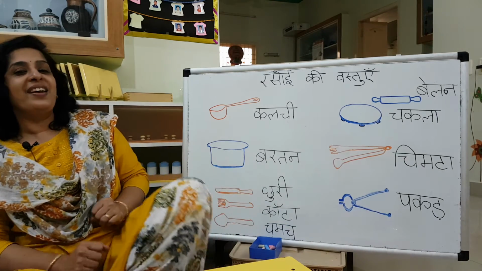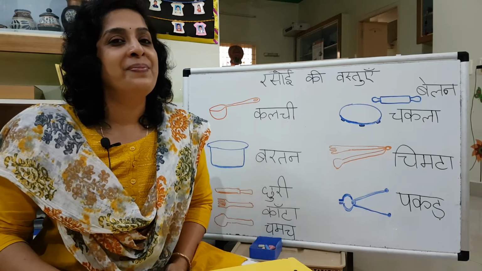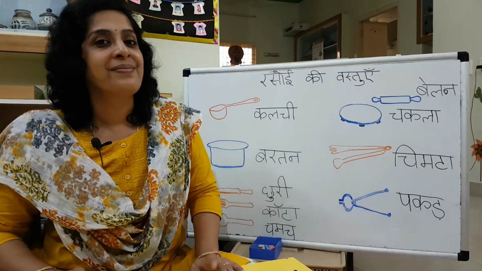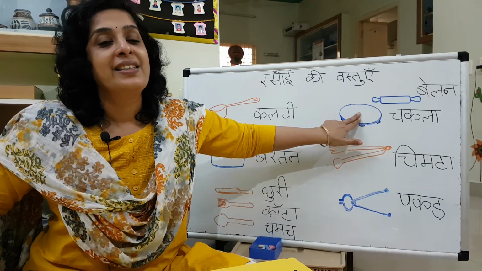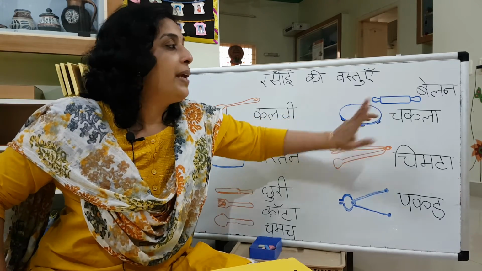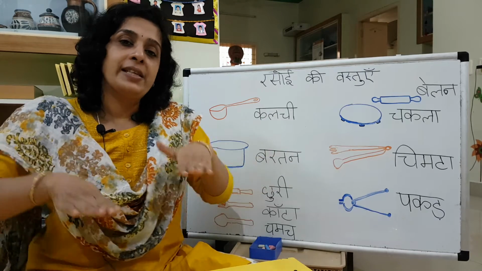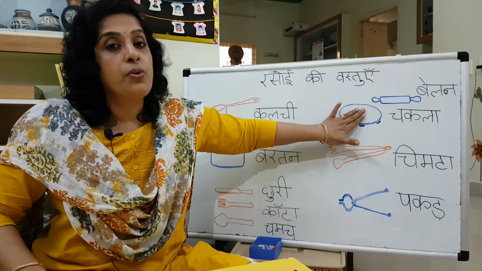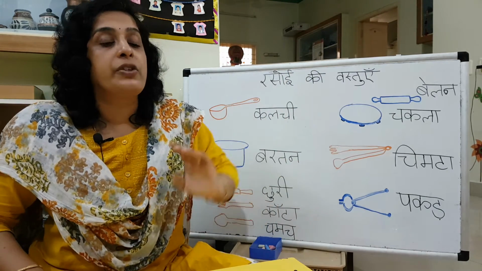Then, what is this? This is your favorite. You make chapati with this, right? Did you know they all have names? This is called chakla, and this is belan. Belan is used for flattening. Chakla is the wooden or stone surface on which you keep the ball of chapati.